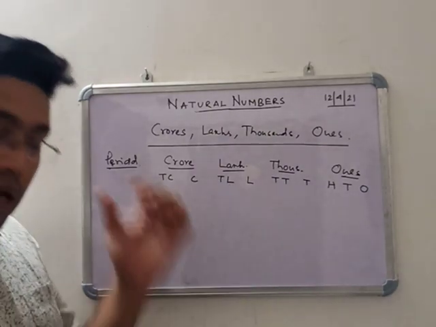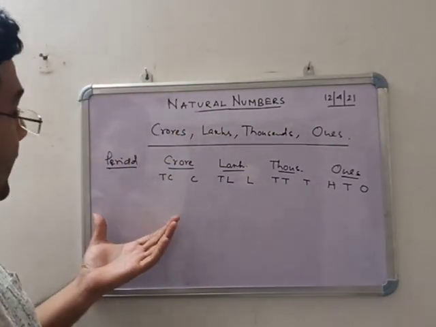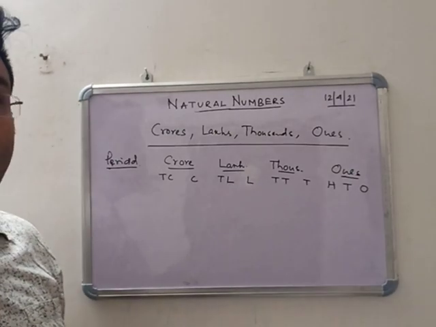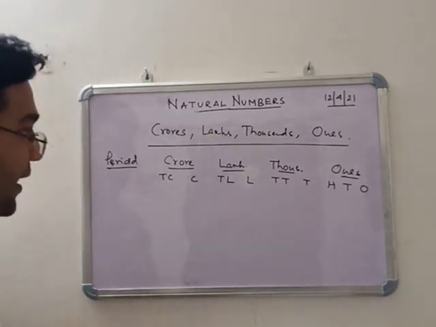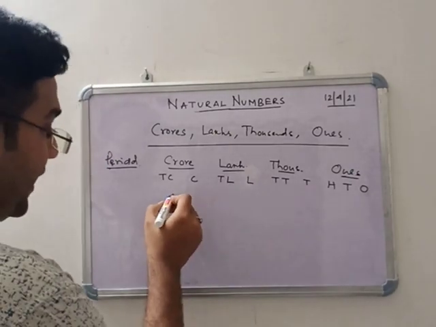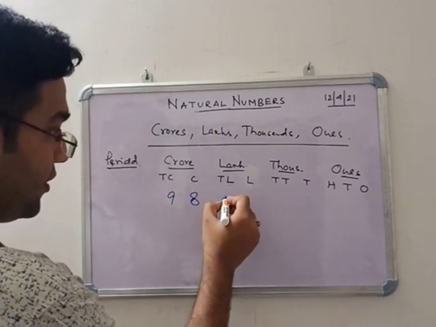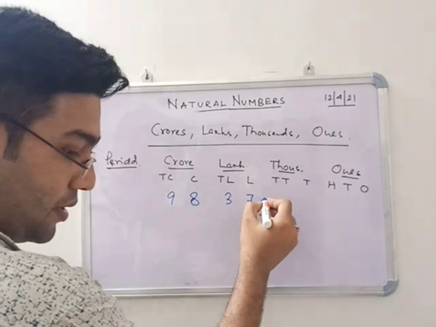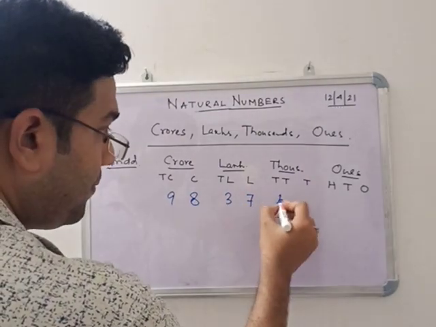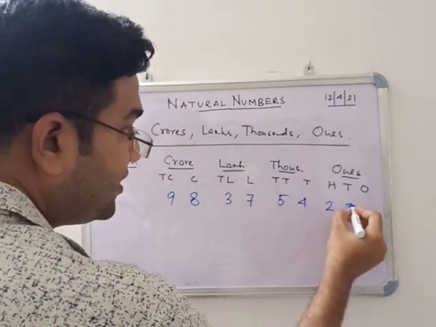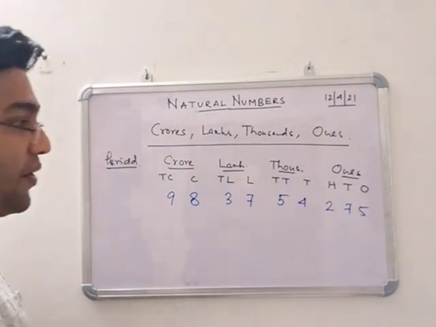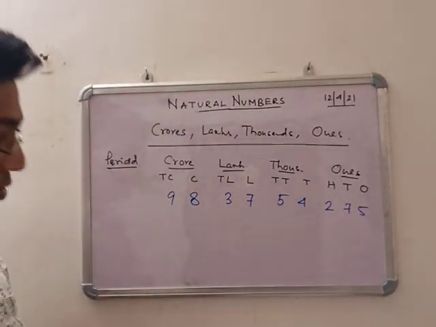Now see that, in the same format you have to write in the words. One number is there, I am writing the number 983754275. You have to write this in words.